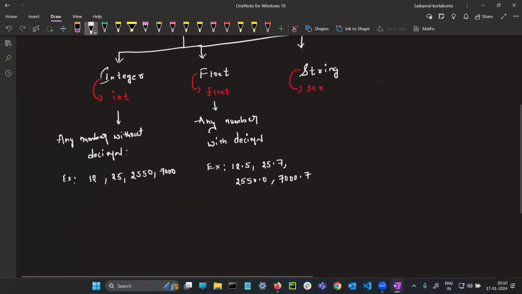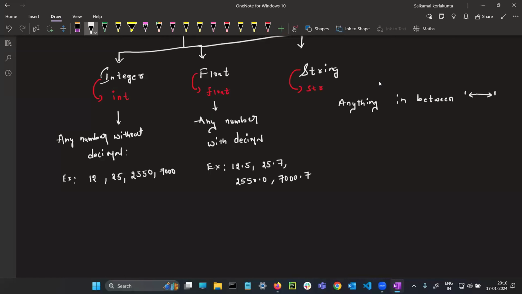I'm writing here clearly. Most interview point question. What is the meaning of a string data type? See here, anything in between these two quotes.